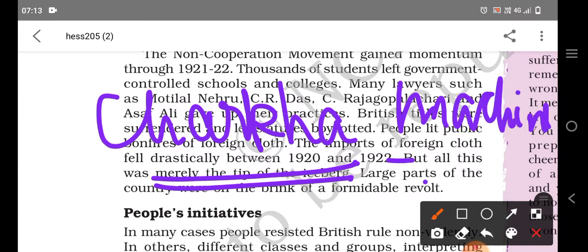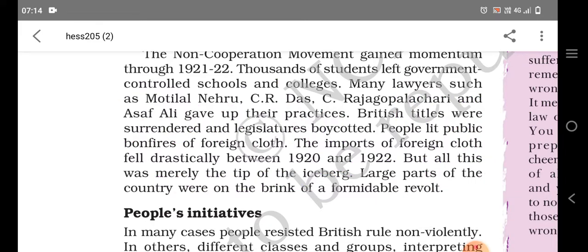So they wanted to boycott that too. They boycotted everything related to Britishers. Imports of foreign clothes fell drastically between 1921 and 1922, but all this was merely the tip of the iceberg.